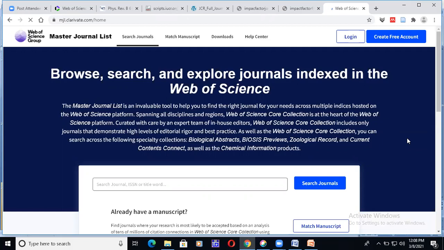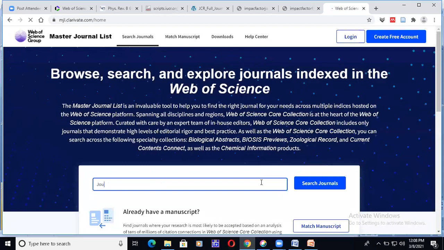For example, I have a name of a journal and I want to find out whether that journal is available or not. For example, this journal I am typing: Journal of Cytometrics. Journal of Cytometrics. I just clicked on search journals.